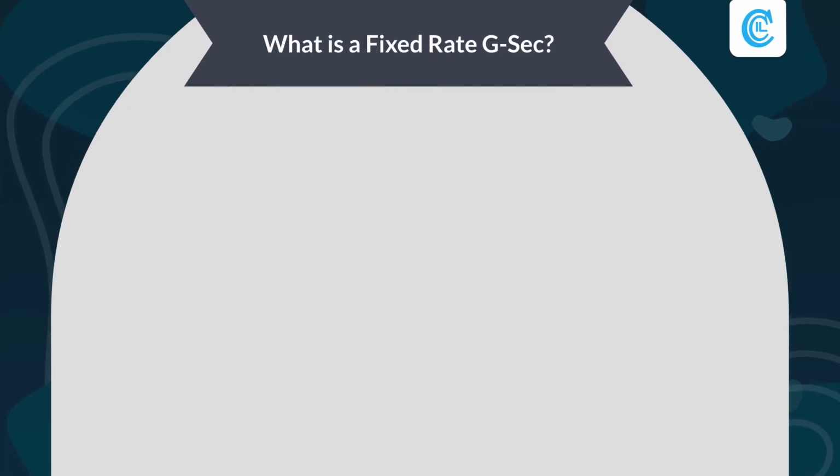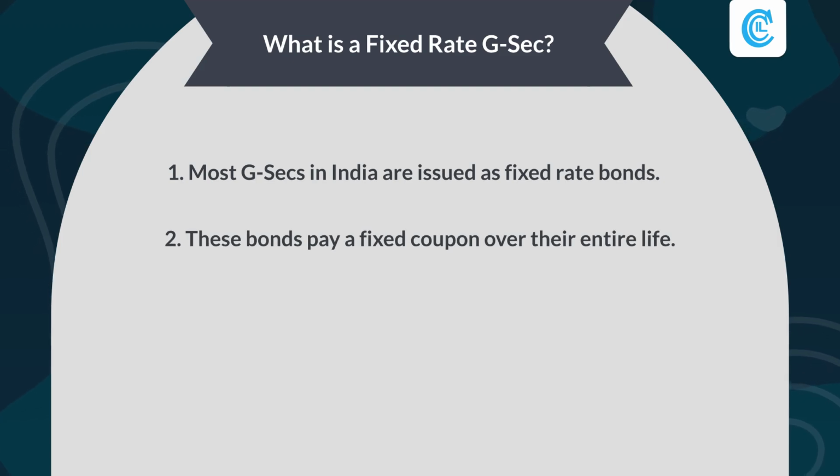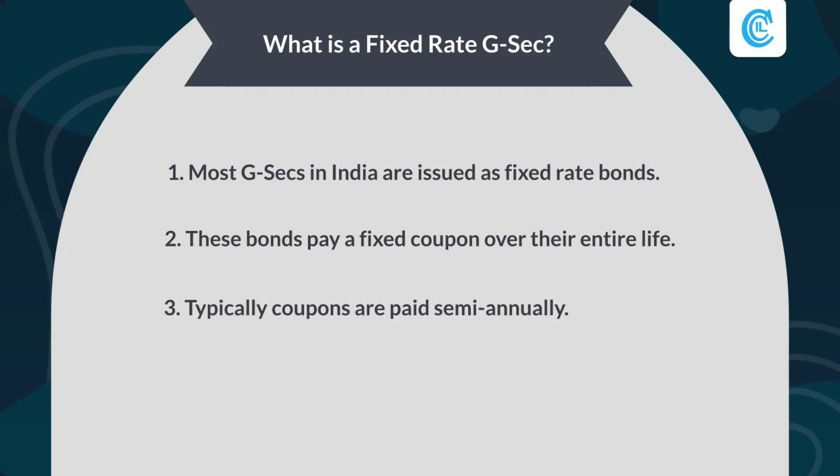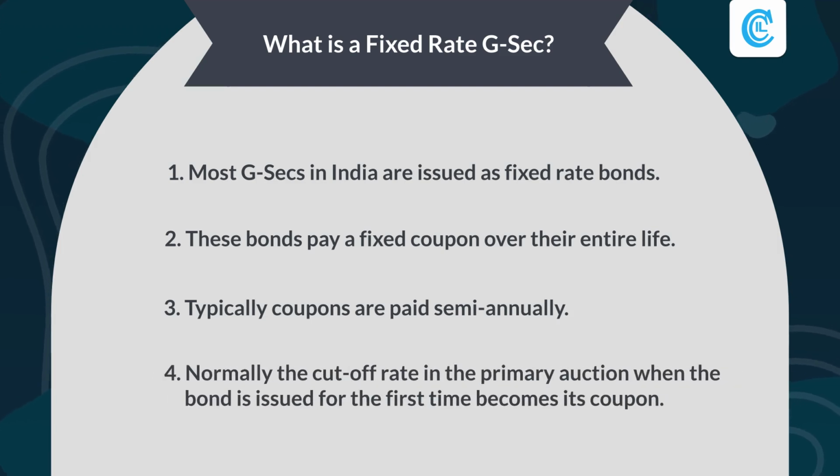What is a fixed rate G-Sec? Most G-Secs in India are issued as fixed rate bonds. These bonds pay a fixed coupon over their entire life. Typically, coupons are paid semi-annually. Normally, the cut-off rate in the primary auction when the bond is issued for the first time becomes its coupon.